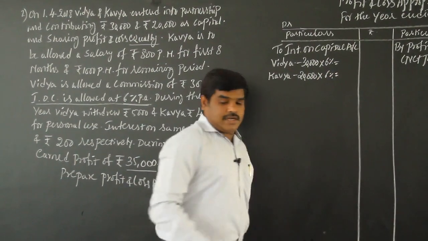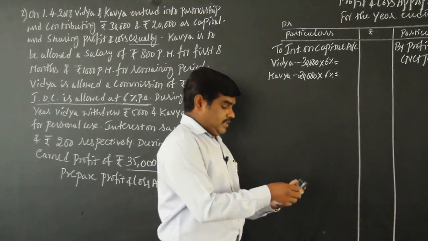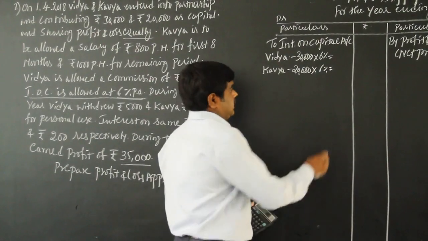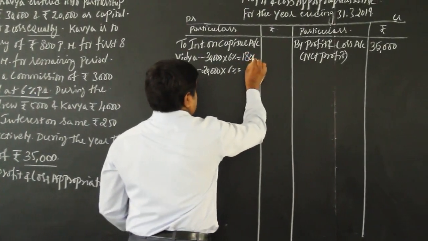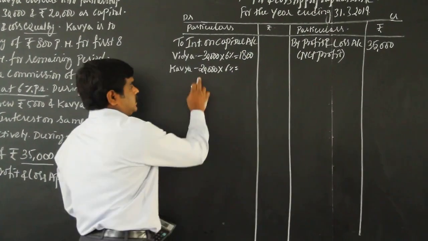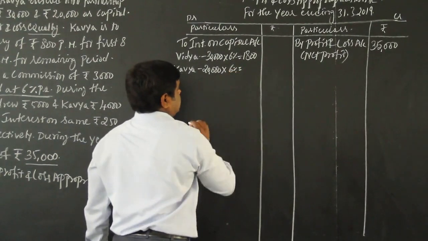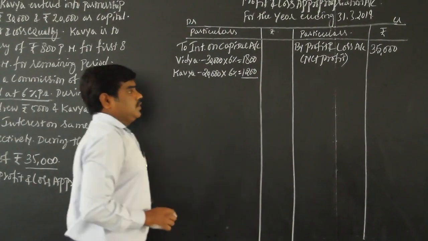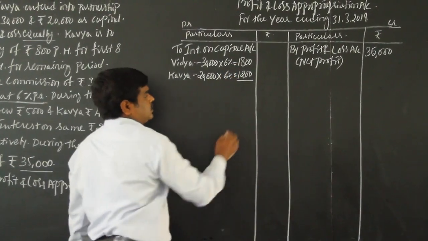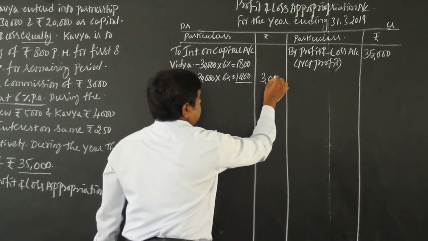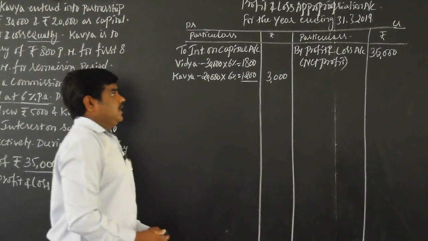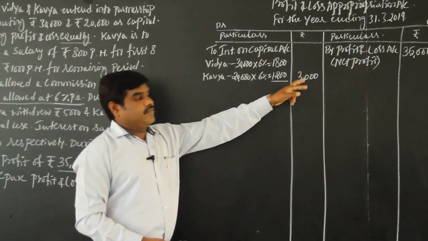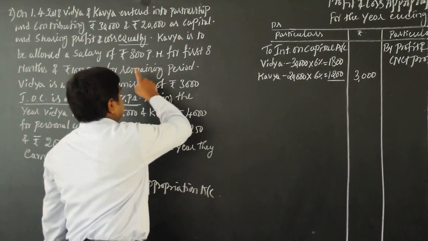So 30,000 into 6% is 1,800. 20,000 into 6% is 1,200. So 1,800 plus 1,200, 3,000 rupees is the total interest on capital.